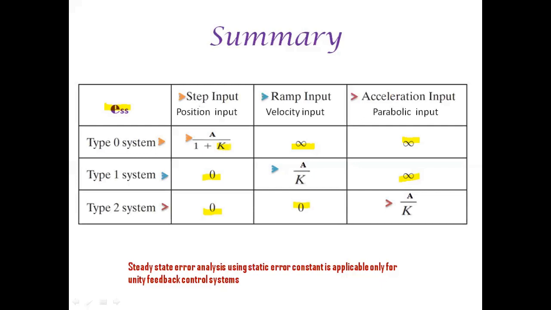So let us solve a few example problems from previous year VTU question papers related to steady-state error ESS and its error constants Kp, Kv and Ka. You can take down this question. For a unity feedback control system having G equal to K by s square into s plus 2 into s plus 5, find Kp, Kv and Ka.